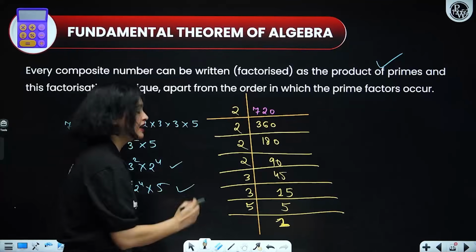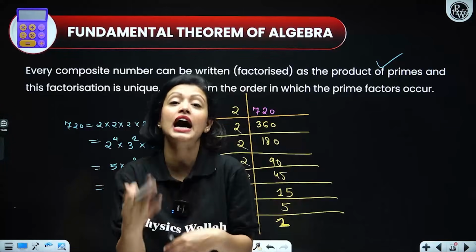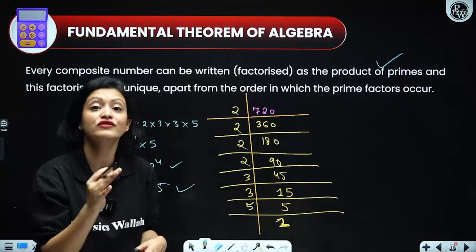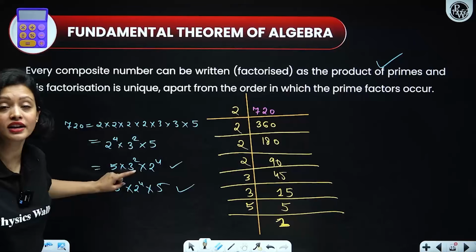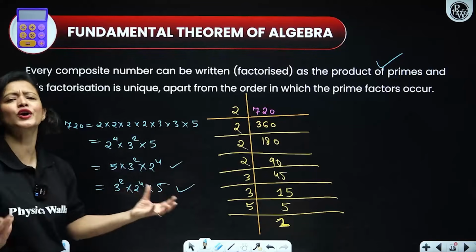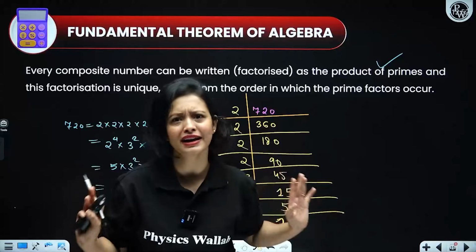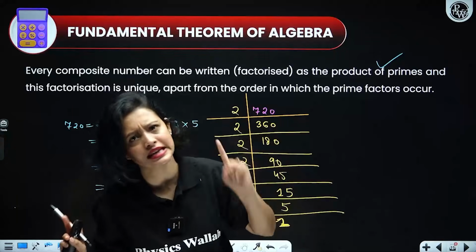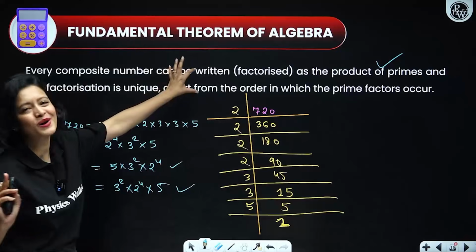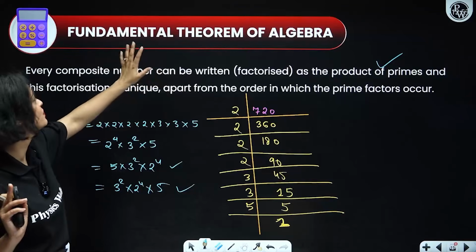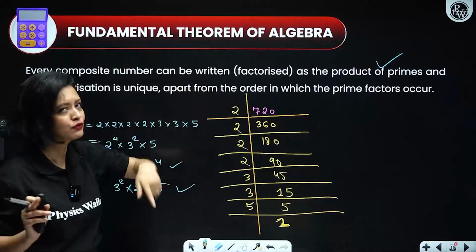So, essentially, we cannot get any other prime factorization of 720. This prime factorization is unique, right? Apart from the order in which primes appear. That means all you can do is change the orders of the primes, right? But prime factorization is unique. You're going to get the same primes with the same exponent. Understood? So, please remember the fundamental theorem of arithmetic in 2 parts. That would be easy for you.